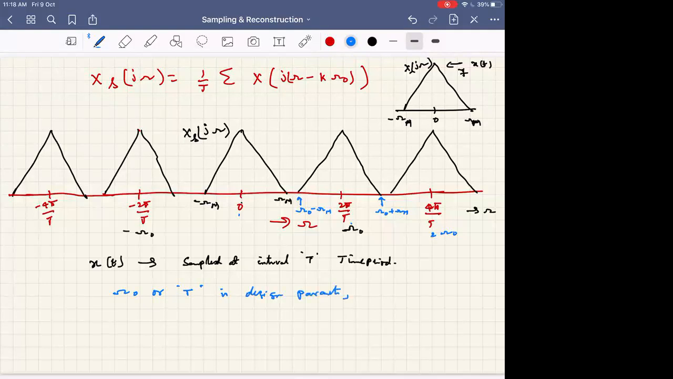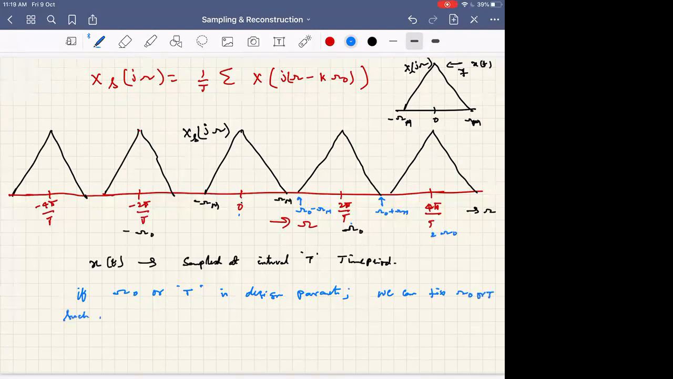Or we can fix ourselves such that the information may not be lost while in the process of sampling. That is the design parameter. How should we fix omega naught is the question. Must be greater than 2 omega m, sir. We can fix omega naught or capital T such that